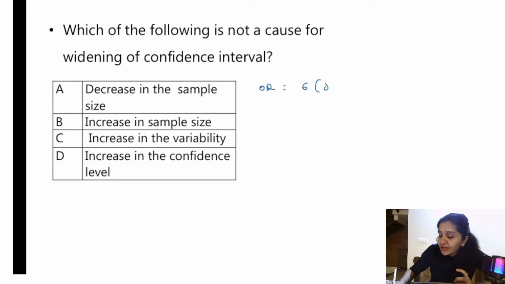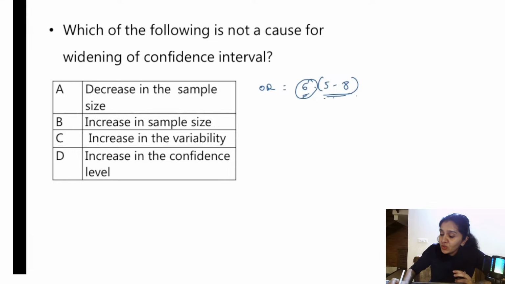So let us say 5 to 8, okay? So within this range, the actual value is there, right? 5 to 8, this actual value is there. So that is what is confidence interval. So it is the range within which the actual value lies, okay?